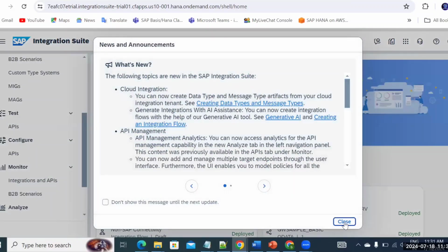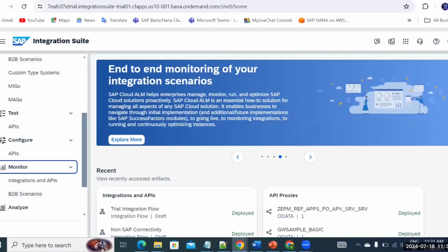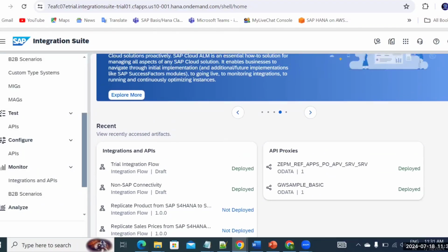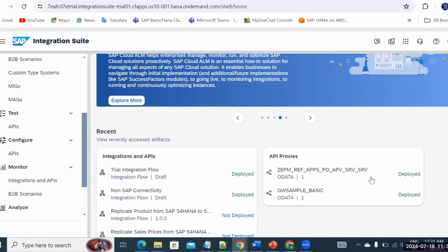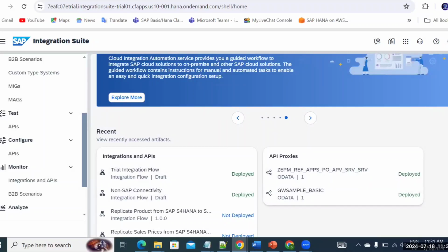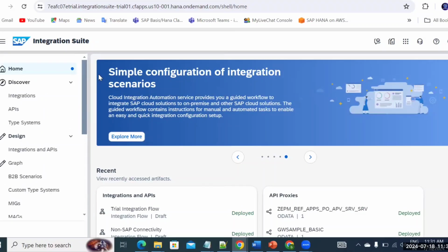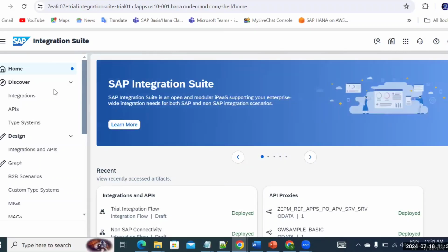You can see here that some of the APIs I've created, and some of the iFlows I've also deployed in our case. Some of the integration suite cases I've also created. So I'll tell you the basics, like how to create the iFlow, and in the iFlow, for example, creating some of the integration scenarios.